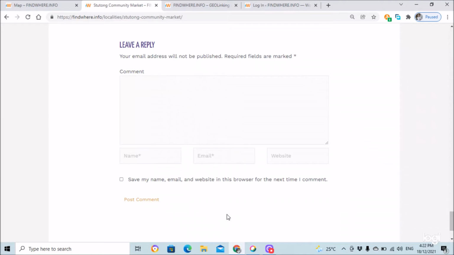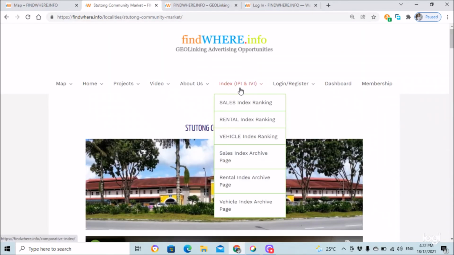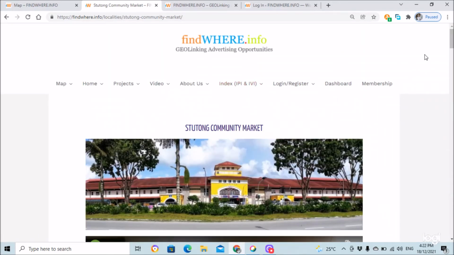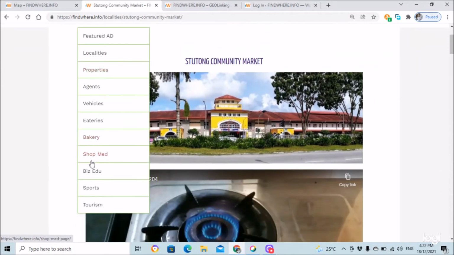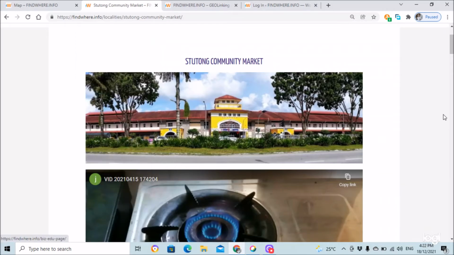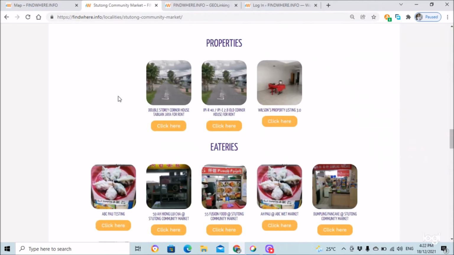At the end, each individual page of the advertisement has a comment section where a visitor can comment on this particular advertisement. So this is the layout of a single advertising page of findWHERE.info. It is common to all the ad linkages, and each linkage has a button at the bottom in a simplified manner. Let us go to the simplified manner.